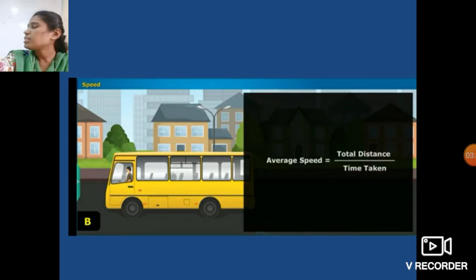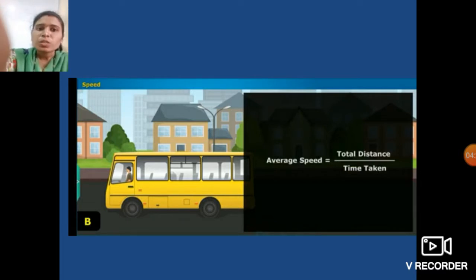The average speed is calculated by dividing the total distance by the total time taken to cover this distance. Means how much distance is covered by that man who sits in that bus, and in how much time it covers that distance. That is nothing but your average speed.